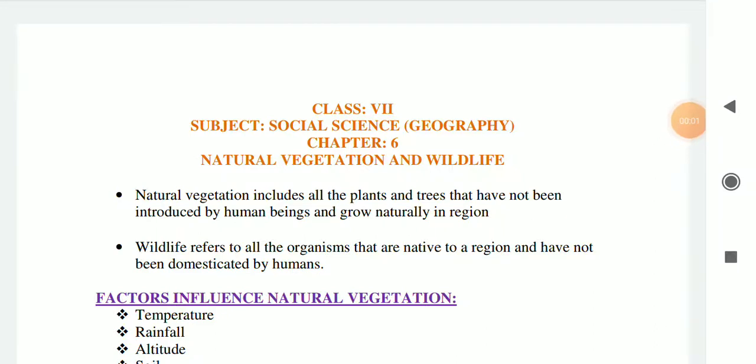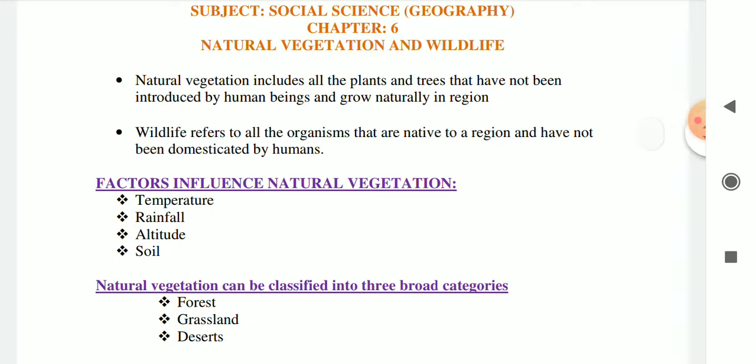Class 7. Today I am going to teach you chapter 6, natural vegetation and wildlife. Students, natural vegetation includes all the plants and trees that have not been introduced by human beings and grow naturally in a region. Those are known as natural vegetation. And wildlife refers to all the organisms that are native to a region and have not been domesticated by humans.